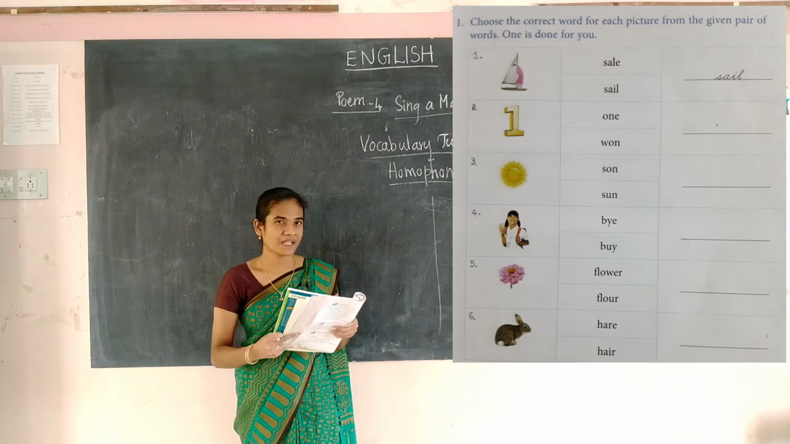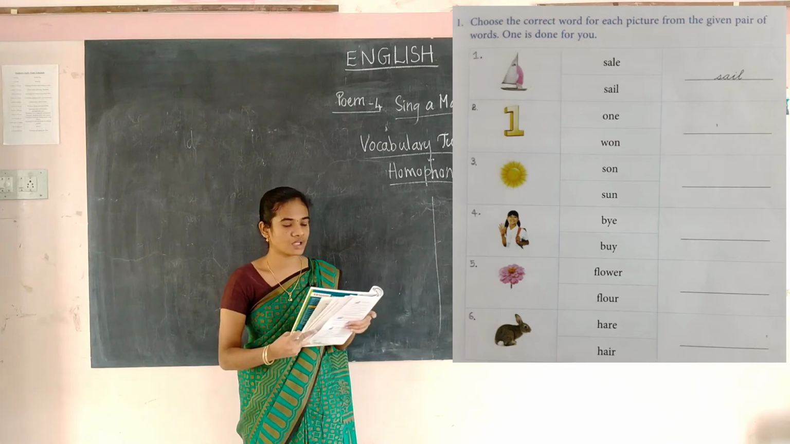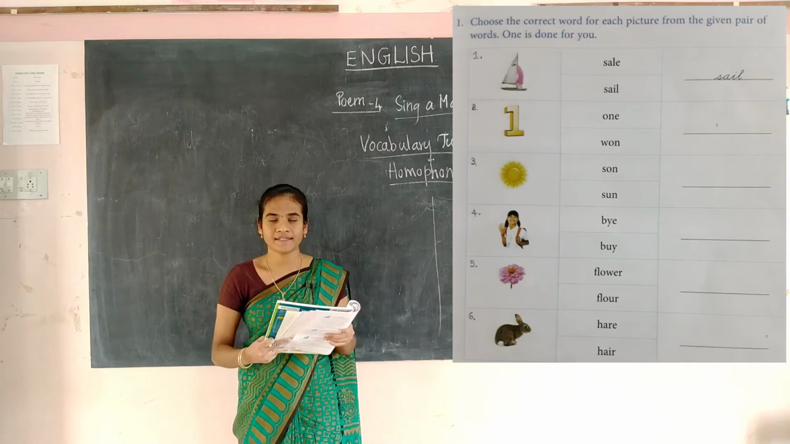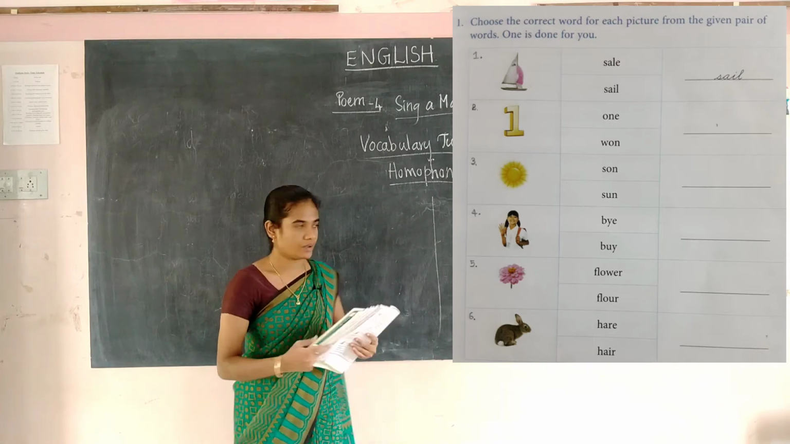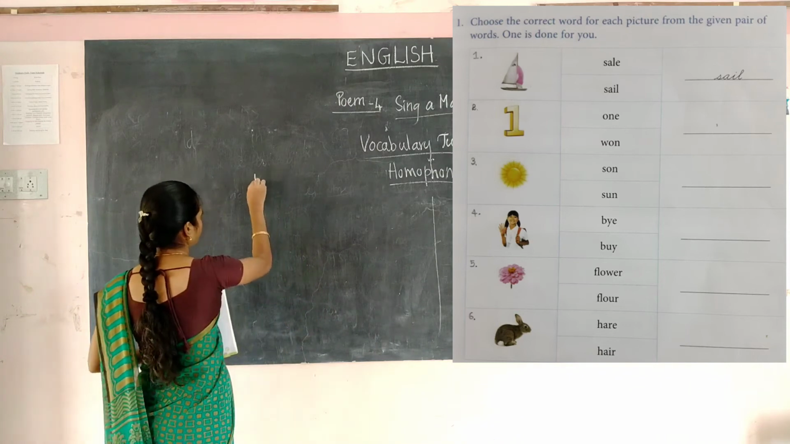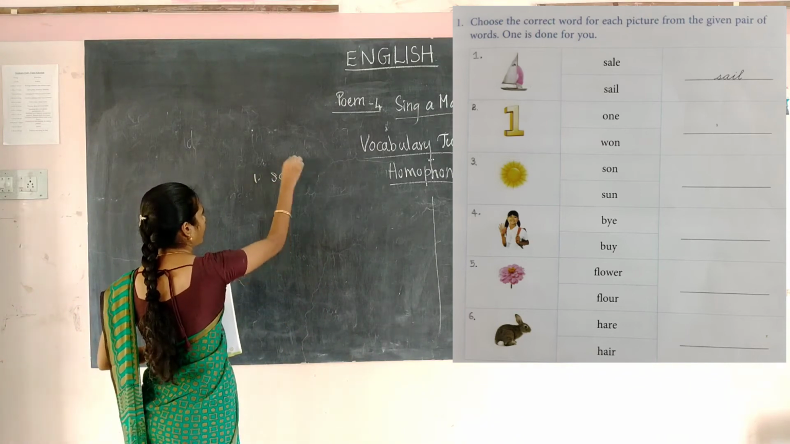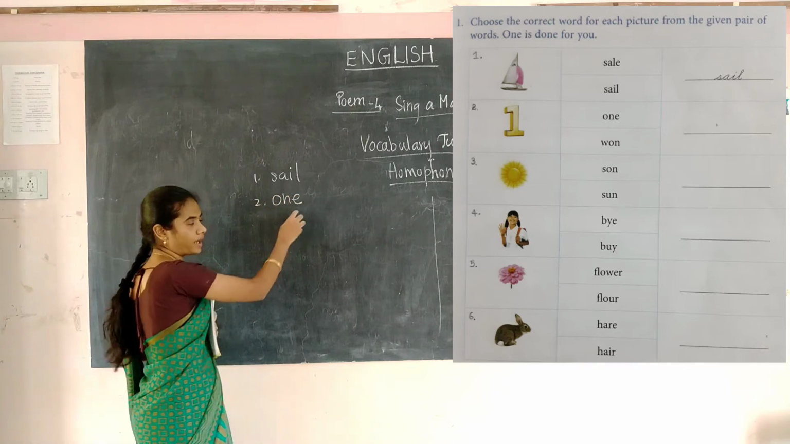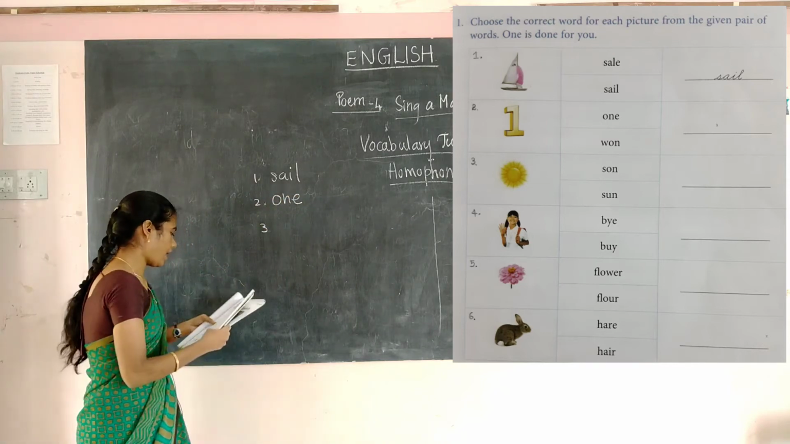So here, what picture is there? See the second picture. What is it? It's a number 1. What's the spelling for it? It is O-N-E. Okay. First one, sail. Second one, O-N-E, one. Okay.